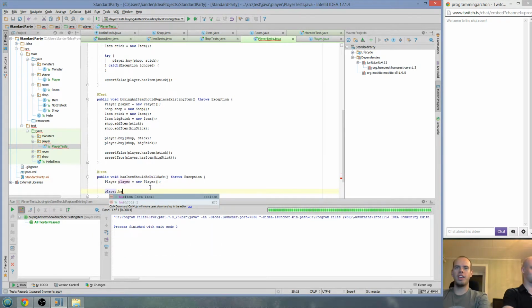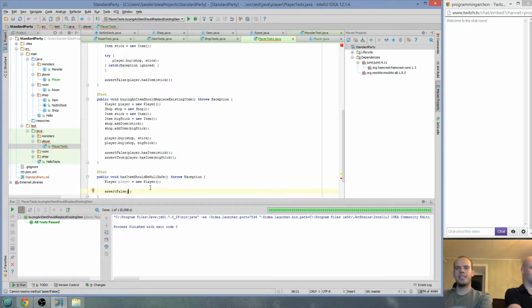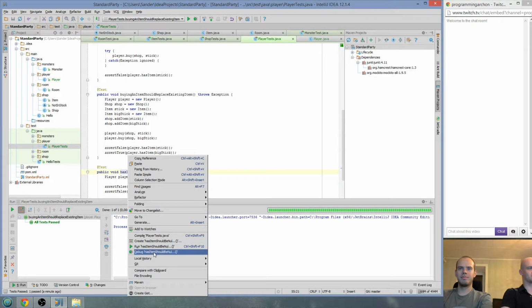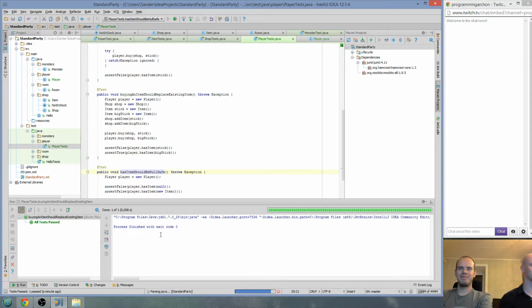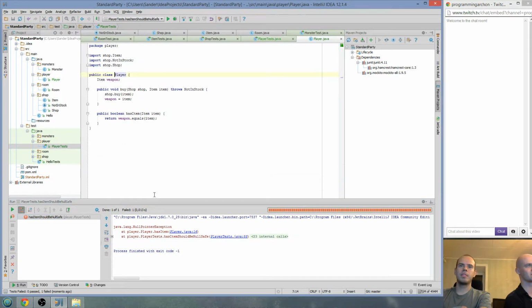So what are you thinking here? I'm gonna assert false that player has item null, and I'm gonna also assert false that the player has a random item that I just made up. New item. So that made your work a bit more difficult, but that way we have more reliable code. Yay! So if you're wondering what that does, Sas is gonna be having fun implementing this now.